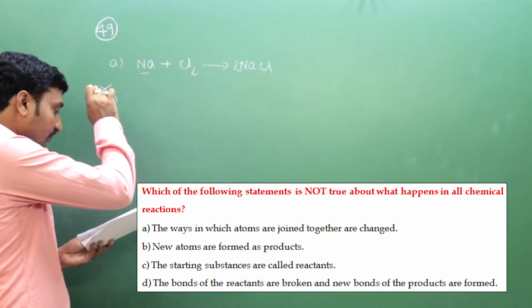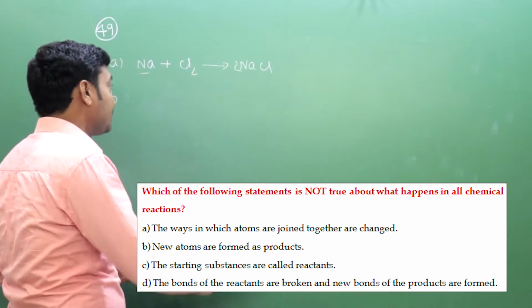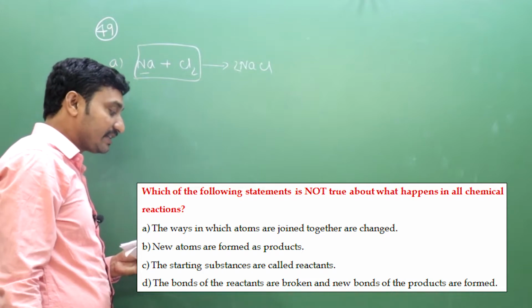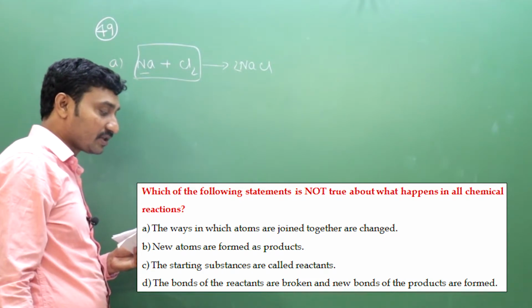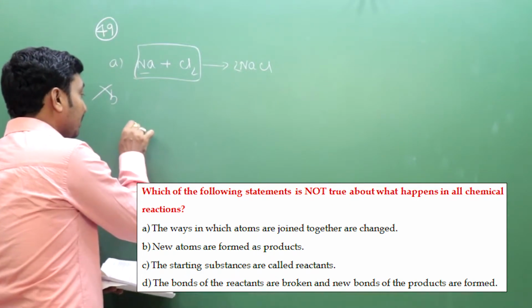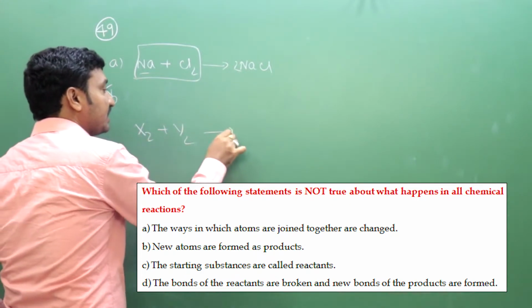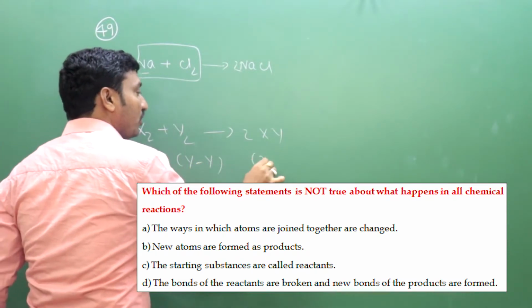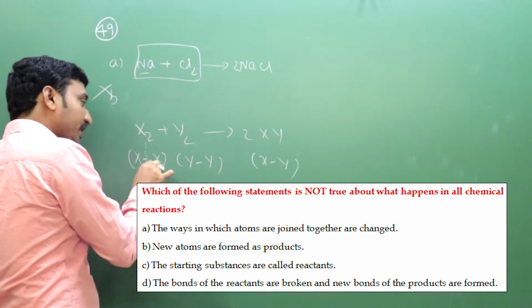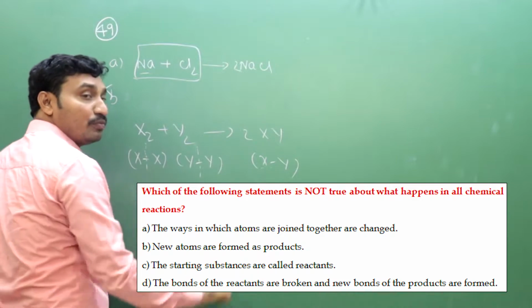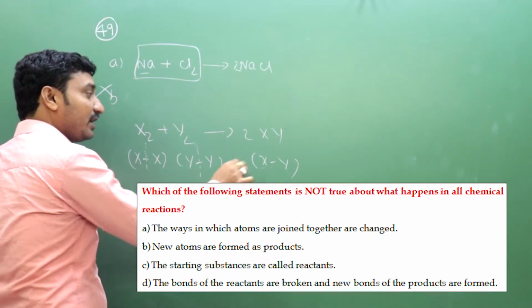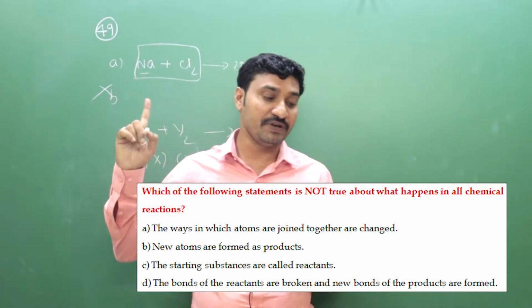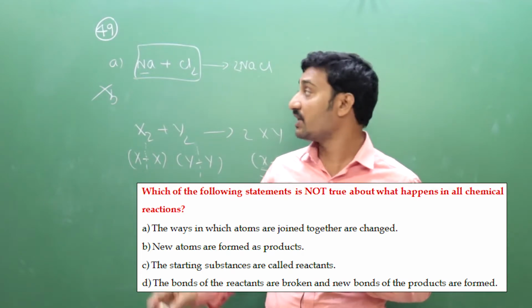Option C, the starting substances are called reactants. Yes, starting substances are called reactants. Correct. The bonds of the reactants are broken and new bonds of the products are formed. Yes, X2 plus Y2 gives rise to 2XY. X bond X, Y bond Y, new bond X bond Y. Bonds are broken, new bonds are formed. So that is also correct about chemical reactions. So option B is not true about chemical reactions. Hence option B is correct.